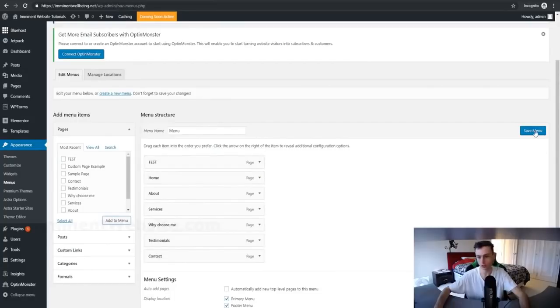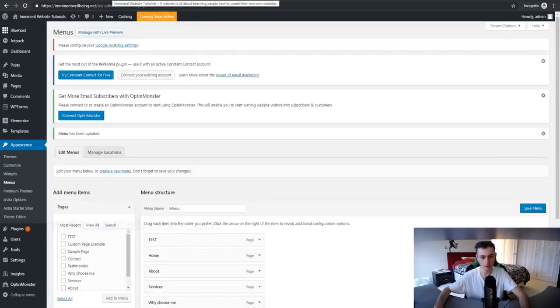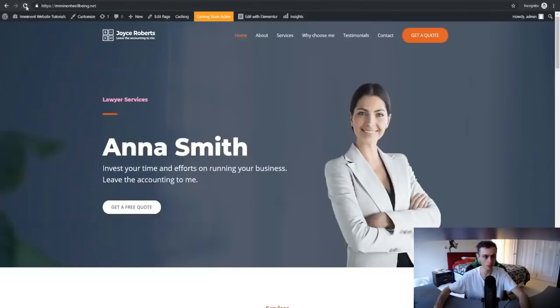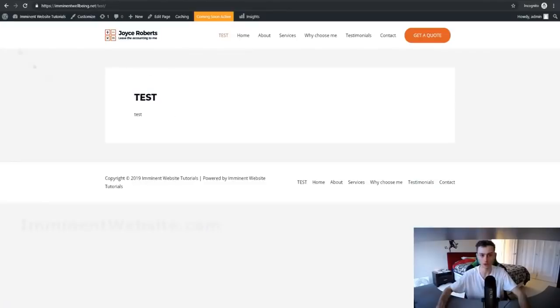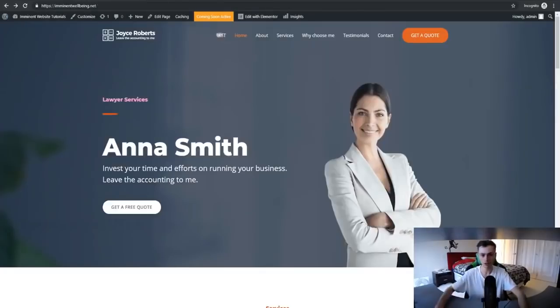So if we go ahead and click on save menu, and go back to our website right here and refresh this, we will see that test comes up right here on the menu. As you can see, the test is right here, and that's just a custom page we just created. Obviously that's just a blank page, so there's nothing on it, but that's pretty much how you change and manipulate the navigation menu at the very top of your website.